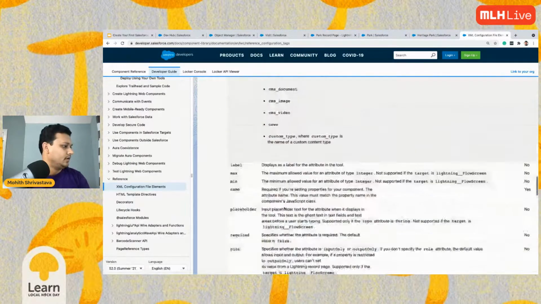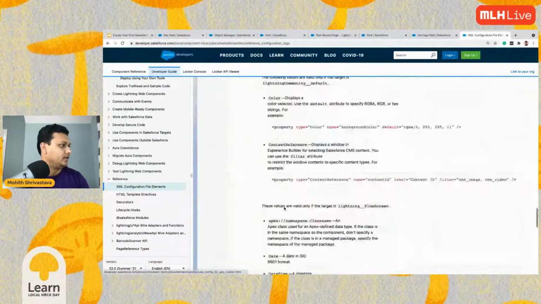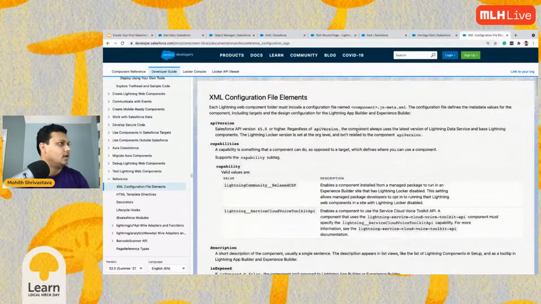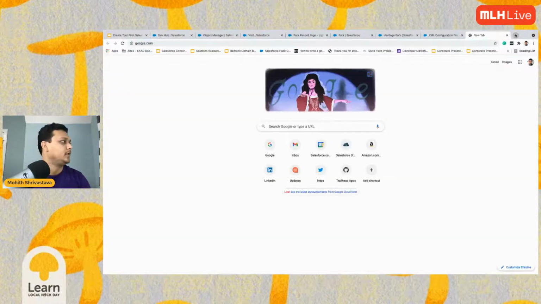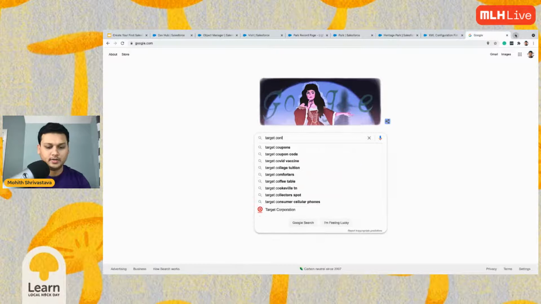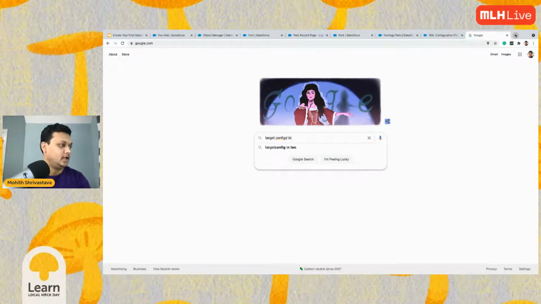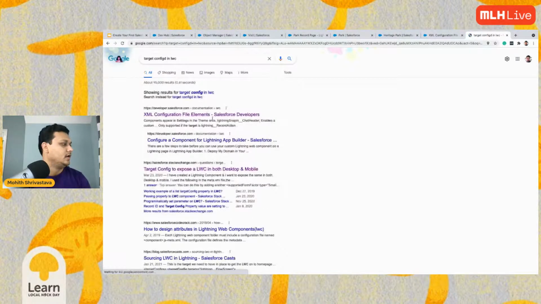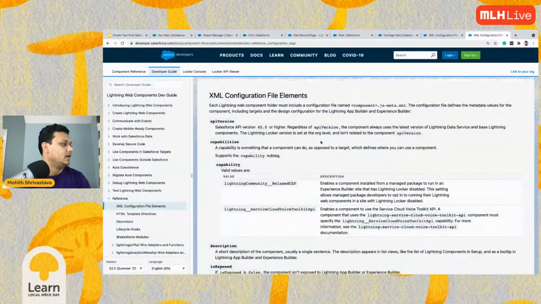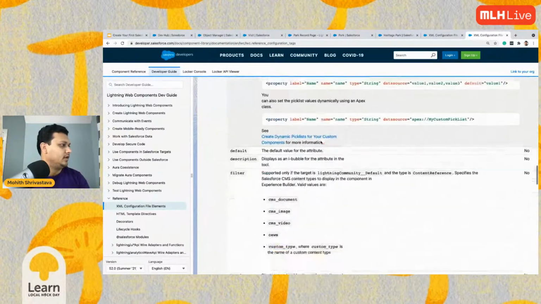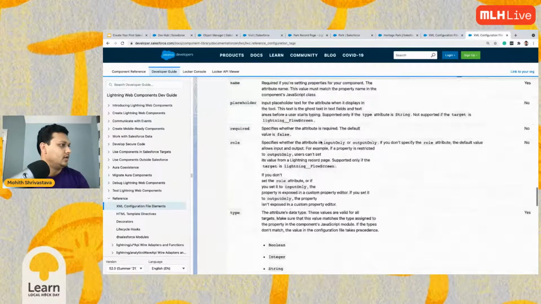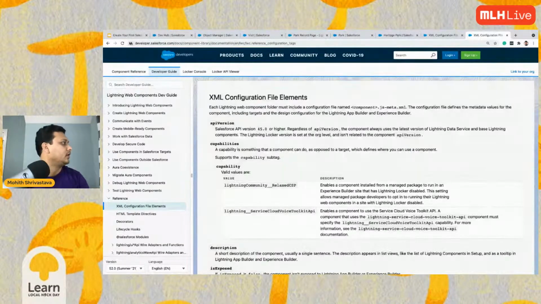Here we have the target configuration. Sometimes you just Google, target configs LWC, or record page. It brings me to the same page, which is not so helpful. No worries, let's look at the second search result.